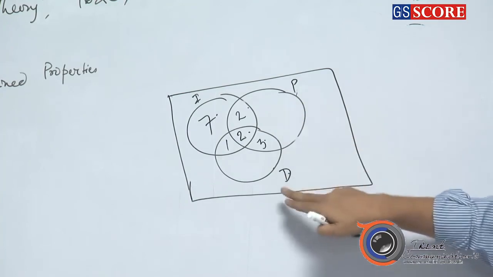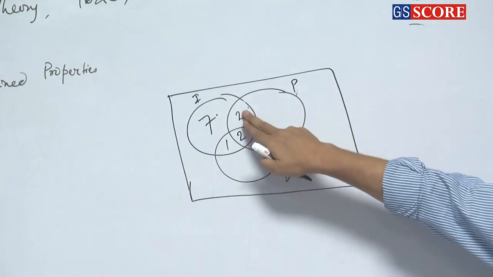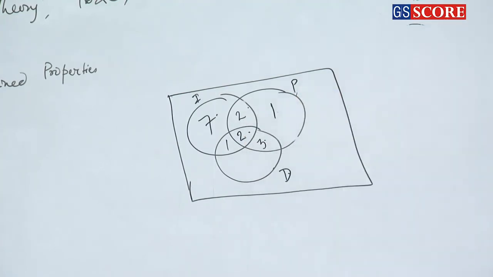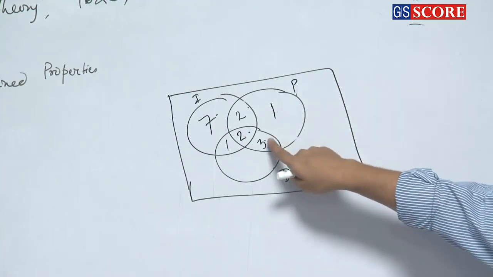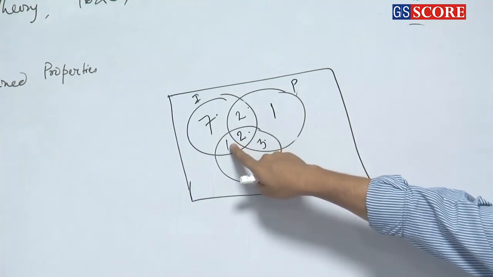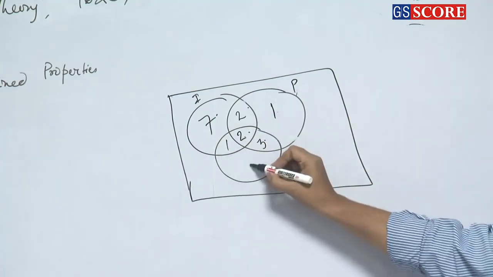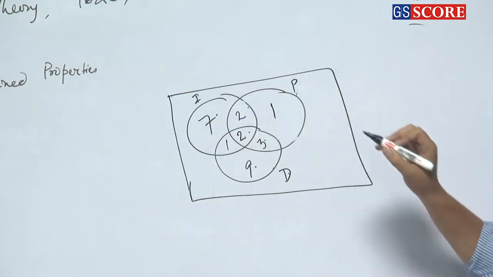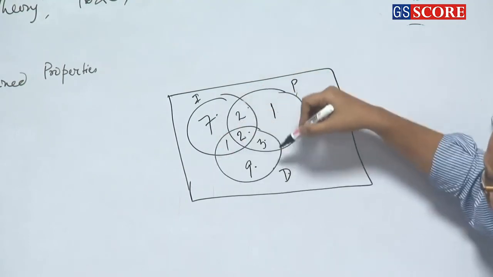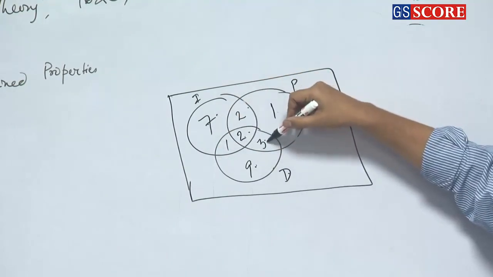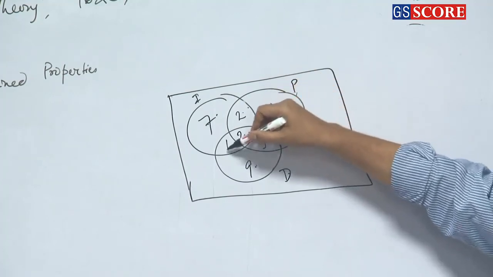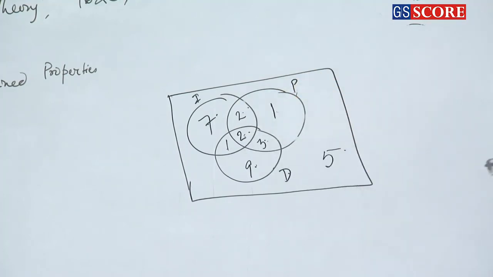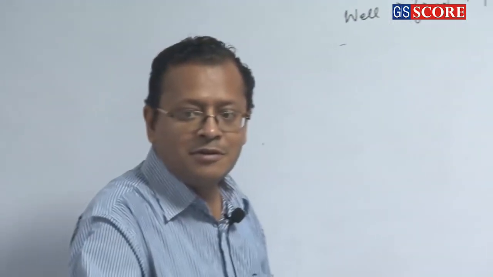Pencil is how much? 800. So 3 plus 2 is 5, 5 plus 2 is 7, 7 plus 1 is 8. Dot pen is 900, 1500. So 3 plus 2 is 5, 5 plus 1 is 6, 6 is 9. The total value of this is 3000, that is 30. So what is the total value of this one? 9 plus 7 is 16, 16 plus 3 is 19, 20, 22, 24, 25. So this will be 5. Clear or not? Done? Now answer all the questions.